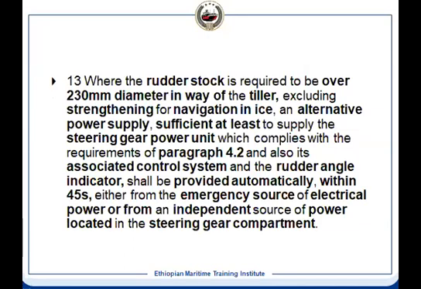Then rudder stock over 230 millimeter diameter in the way of the tiller, 4.2. Requirement 4.2 is the auxiliary steering requirement. Then an alternate power supply should be there. It means if main power fails, the alternate power takes over, and that should be sufficient to run the steering gear to comply with 4.2. In that case, it will not comply with 3.2. 4.2 is the requirement for 15 degrees port and starboard. And the rudder angle indicator also should show, and within 45 seconds it should restore.